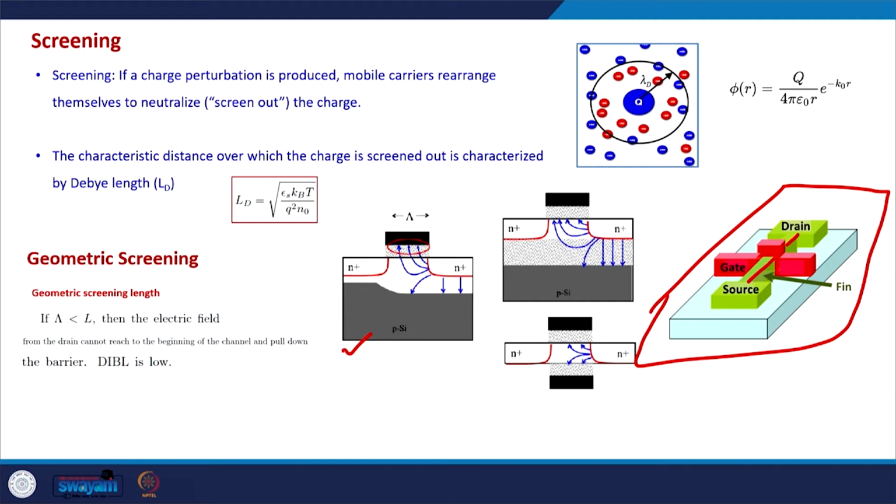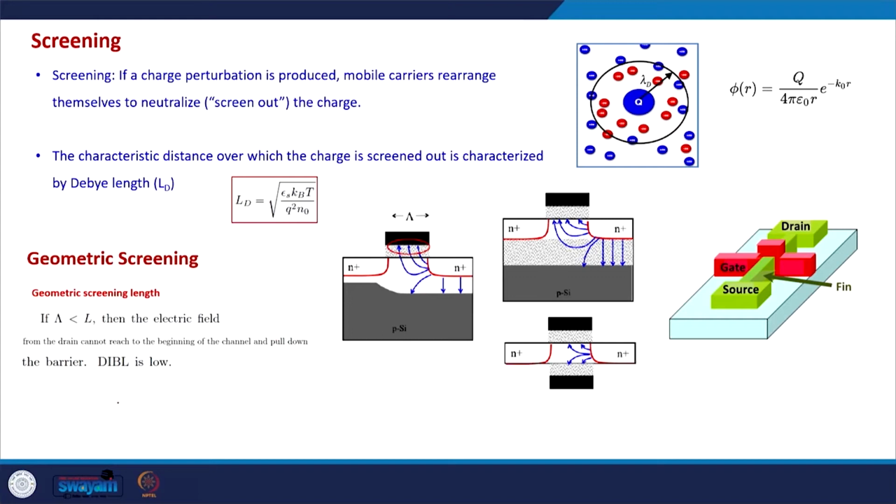That is why FinFETs have become extremely popular in few-nanometer MOSFET device architectures, and the gate can be on 2 sides, 3 sides, or even on 4 sides.